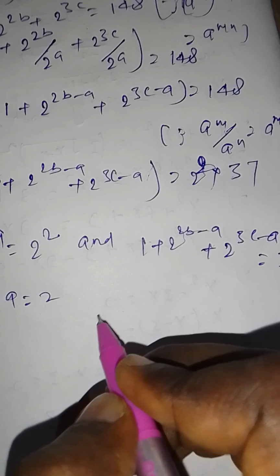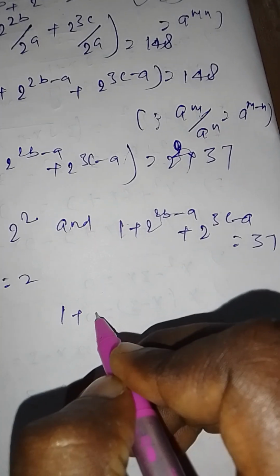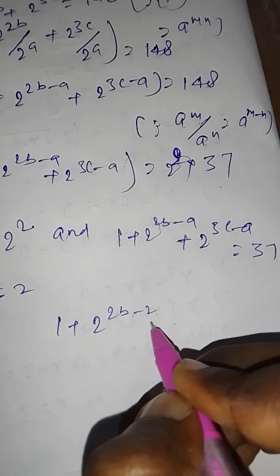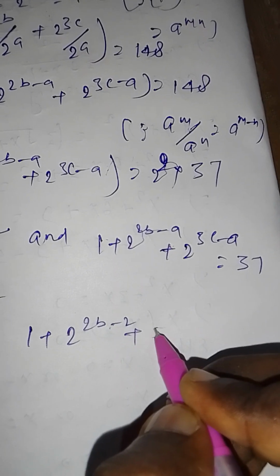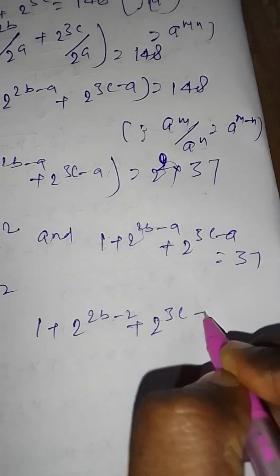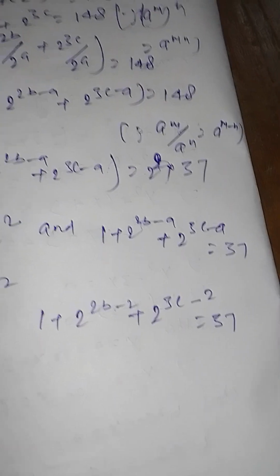Putting the value of a, 1 plus 2 to the power 2b minus 2 plus 2 to the power 3c minus 2 equal to 37.